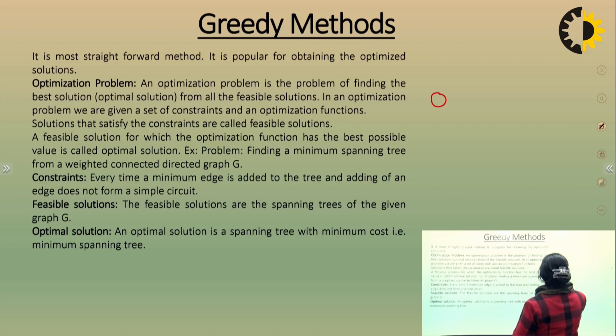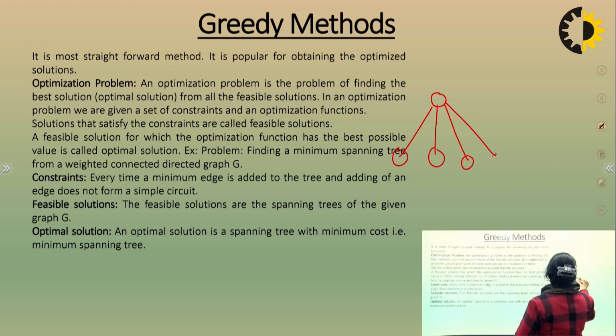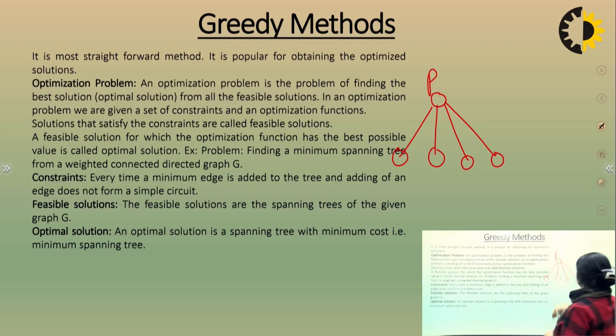Suppose we have a problem and we are having multiple solutions for this problem. Like this is problem 1 and this is solution 1 of problem 1, solution 2, solution 3 and solution 4.